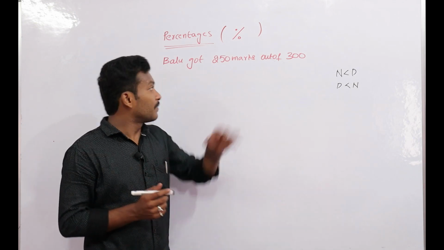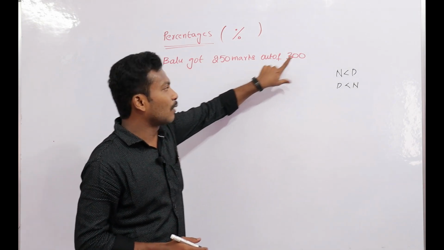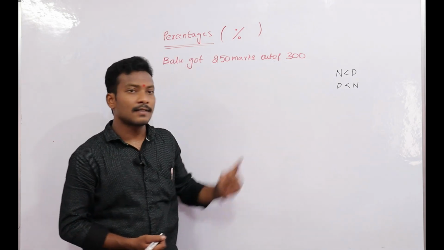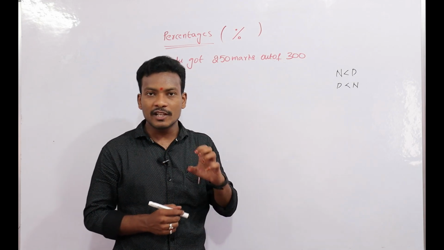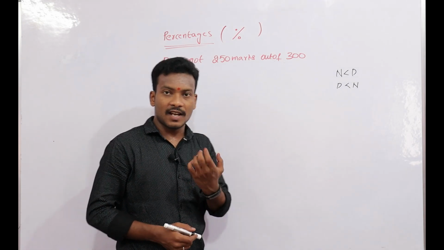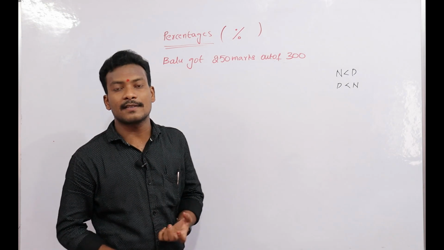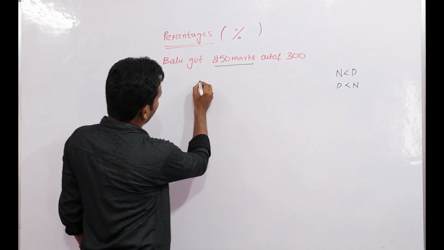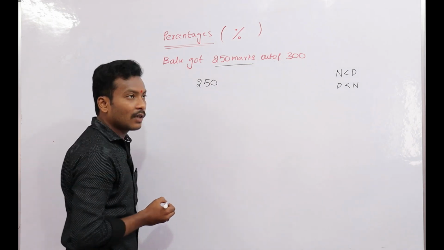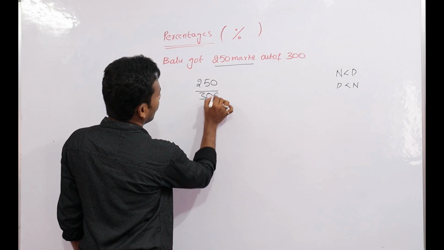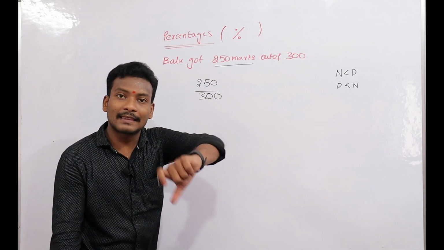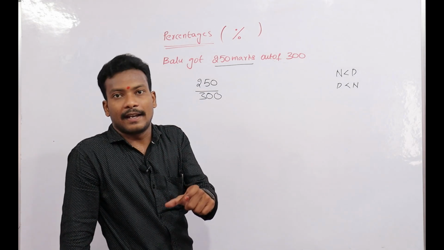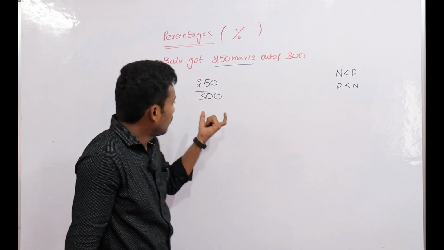Now the exam: suppose Balu got 250 marks out of 300. The teacher asks Balu how much percent he got. We need a percentage. Out of means in the 300 we got 250 marks, in 300 is the comparative.